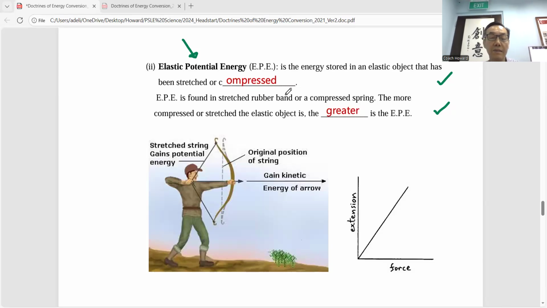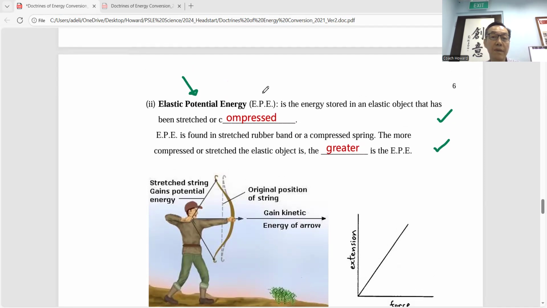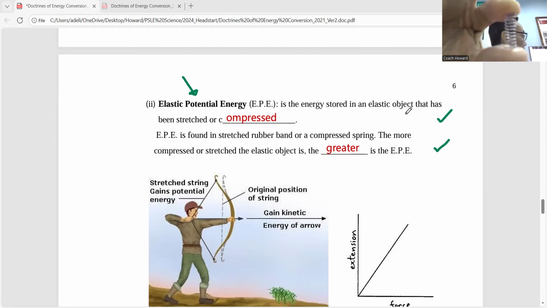Okay, from here, elastic potential energy is in anything that can stretch or compress. Like a rubber band, you can stretch it. And when you step on the weighing machine, the spring is being compressed. Every night you sleep on your mattress, the spring inside is being compressed. If your mattress has this sort of spring, of course, this is a small spring. Spring compression stores